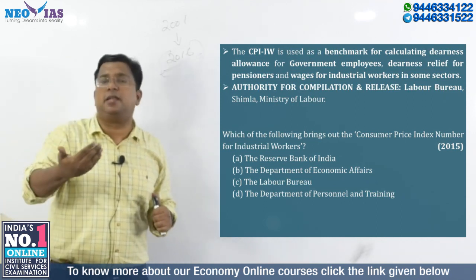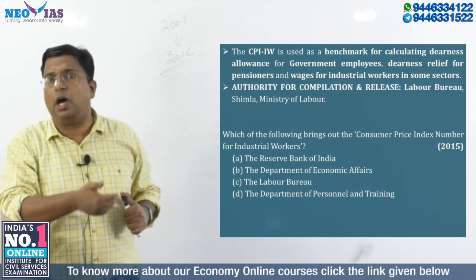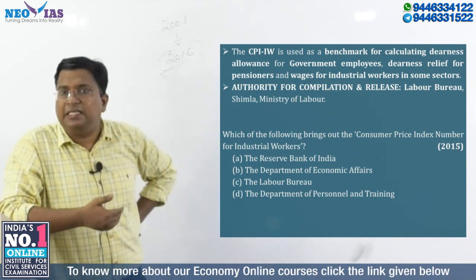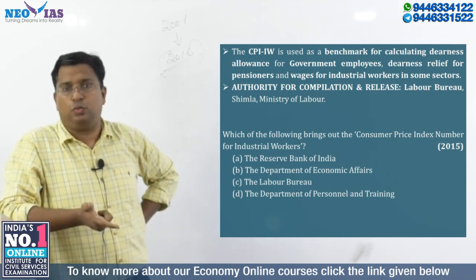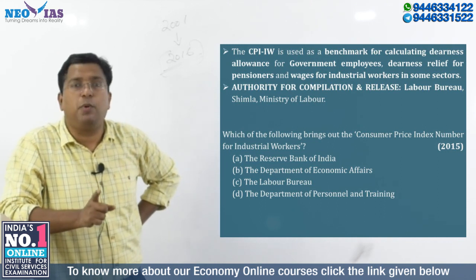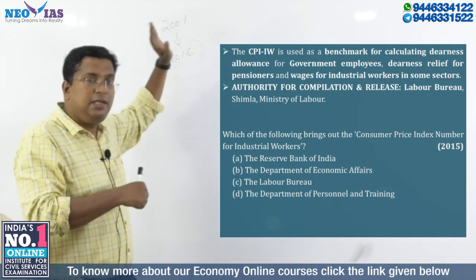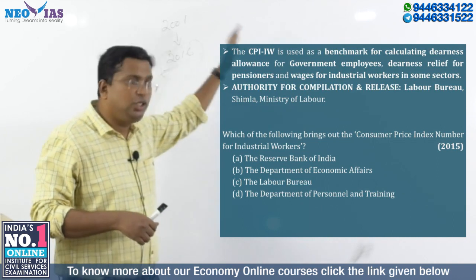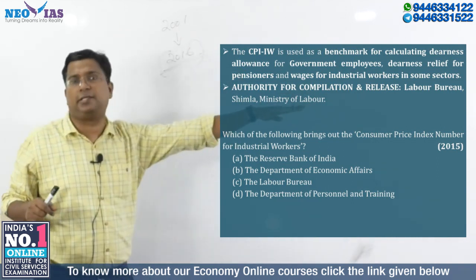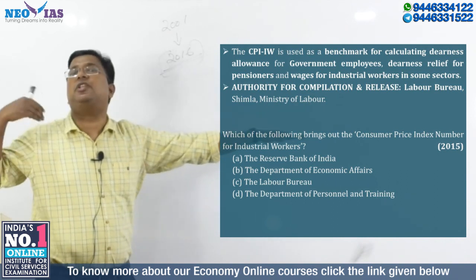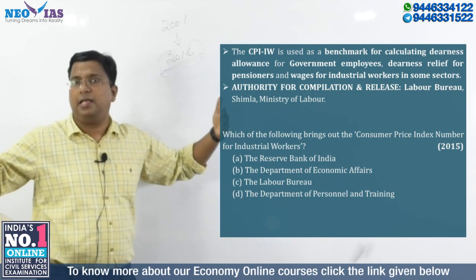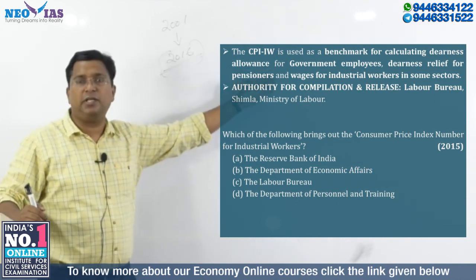The government employees' DA is linked to the consumer price index for industrial workers. So that's a very, very important point. This index is used as a benchmark for calculating the dearness allowance for government employees, so that the inflation impact on them will be minimal, because their salary is adjusted with this dearness allowance.